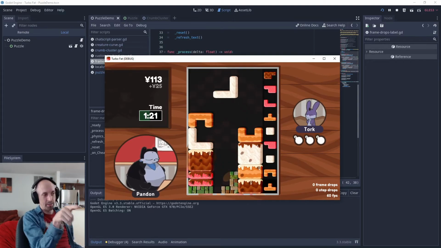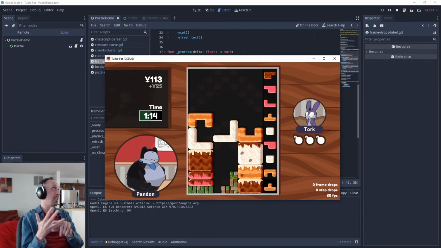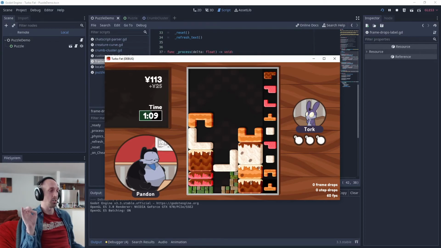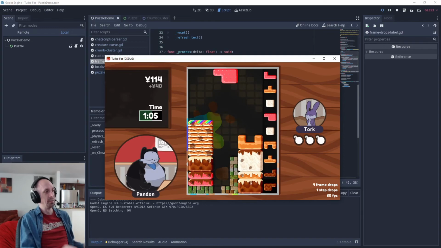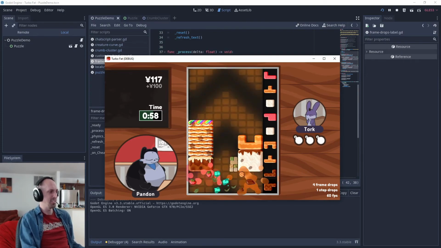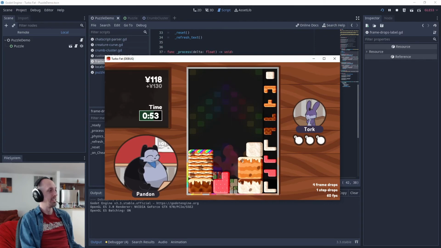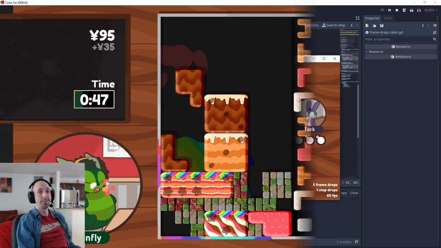I added this little frame drops, step drops thing you see in the corner there in the bottom right. So you can turn that on now with a cheat code, and it'll say every time a physics process or process is called and the previous call was more than a 60th of a second ago, according to the system clock, that number will go up. So 4 frames got dropped there apparently, like it was rendering and it got choppy because there were too many particles. Doesn't happen that often though. Usually the particles are fine. It's the monsters that make it slow down. So yeah, I'll do what I can to see if I can reduce the number of frame drops now that I can measure those. So that's where we're at after April.